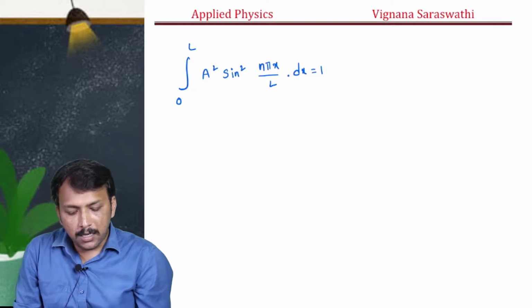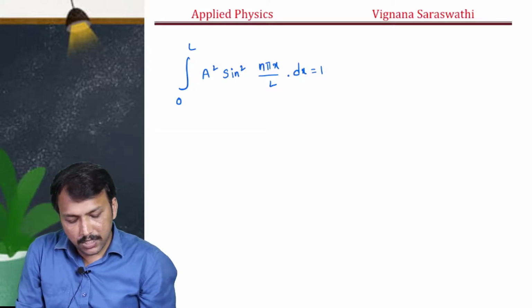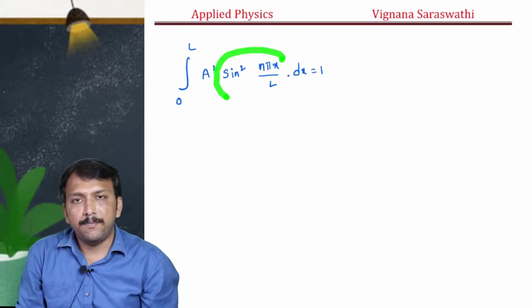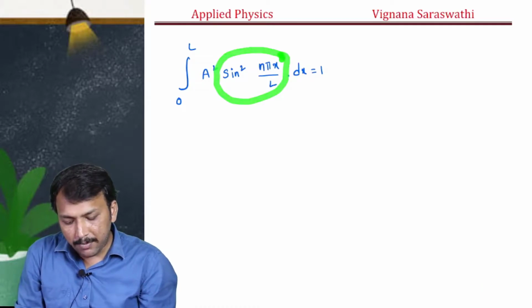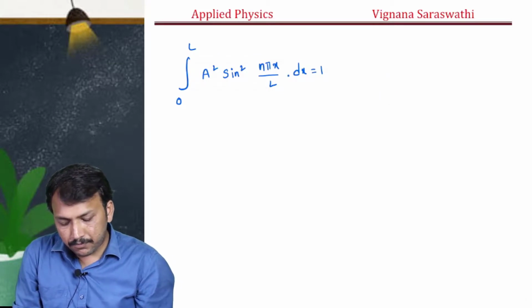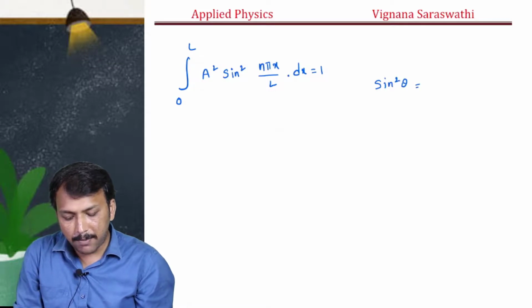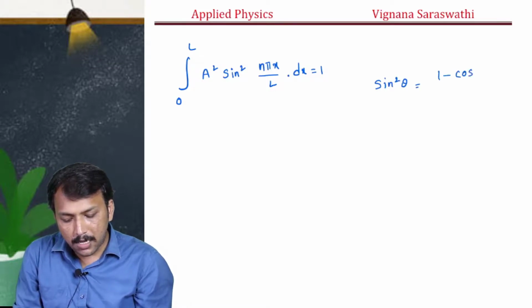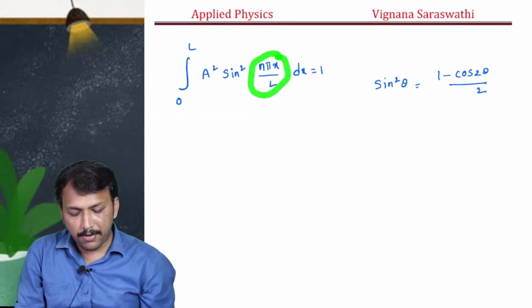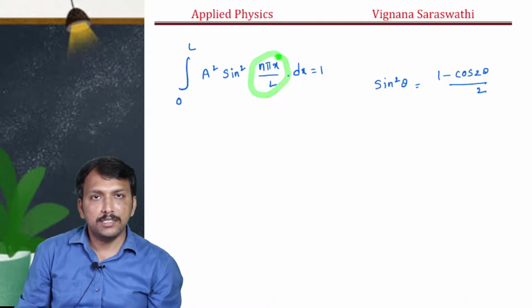Now here sin square theta is there, right? So this part we will consider as sin square theta. Sin square theta can be written as 1 minus cos 2 theta by 2. Here theta means n pi x by L, right? So now we will solve this integration.